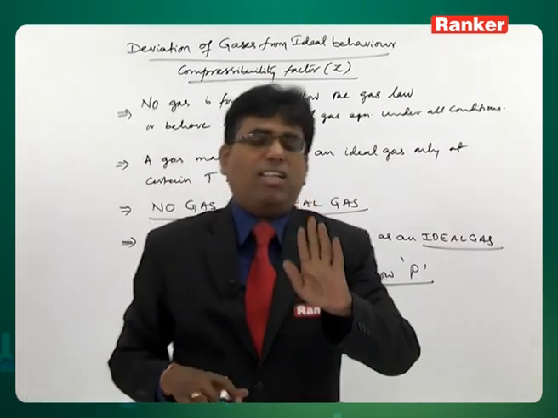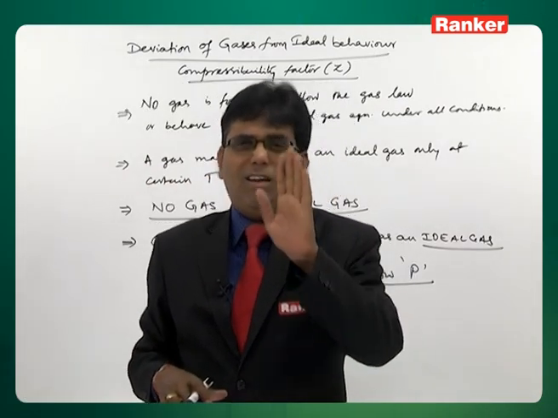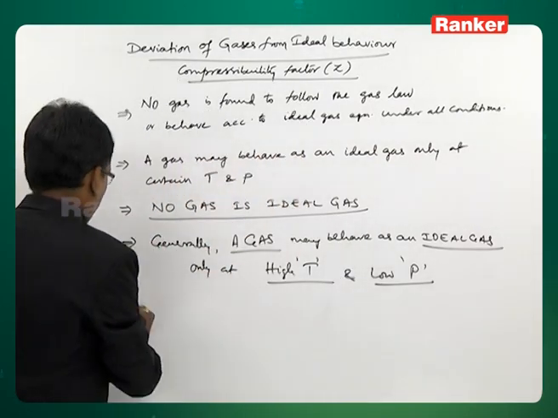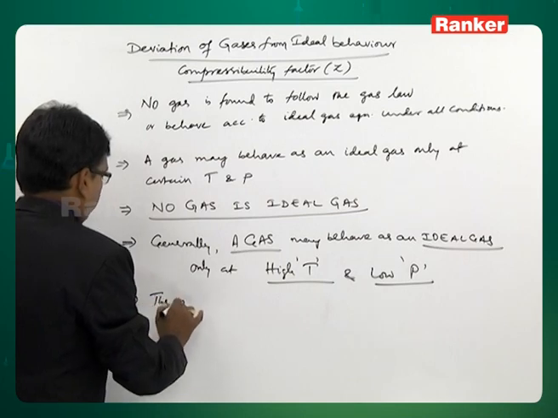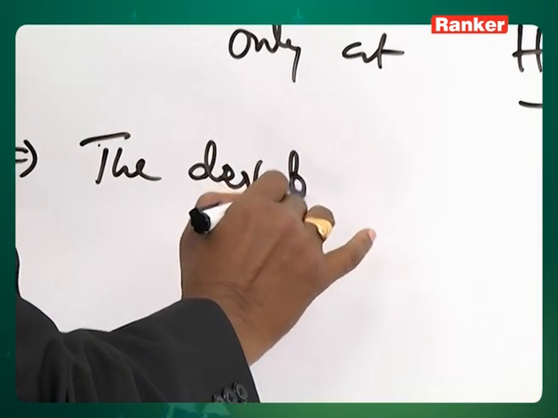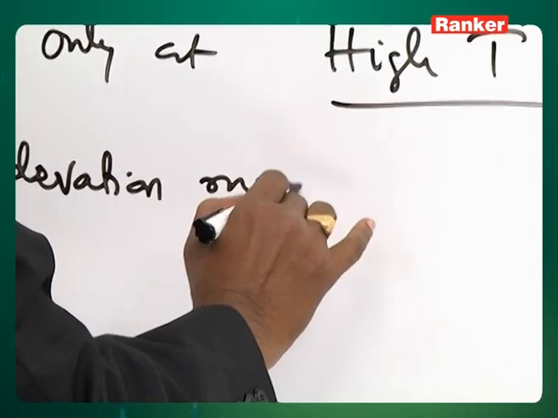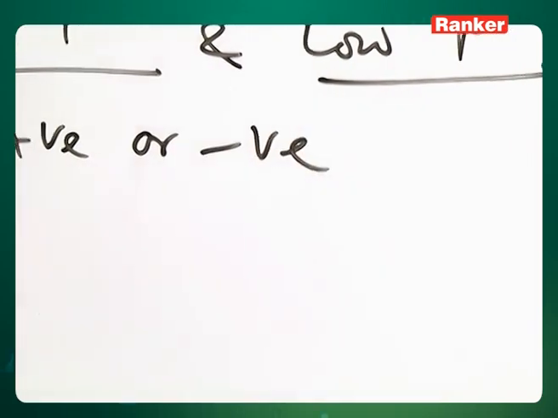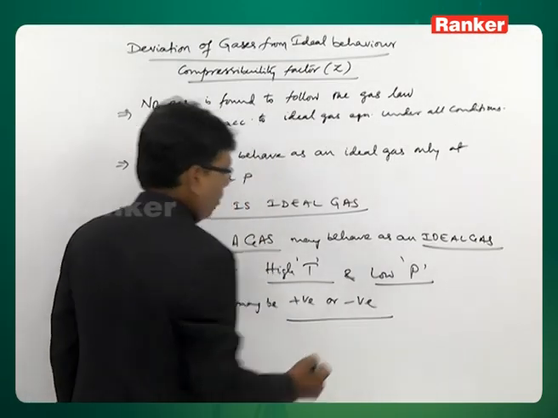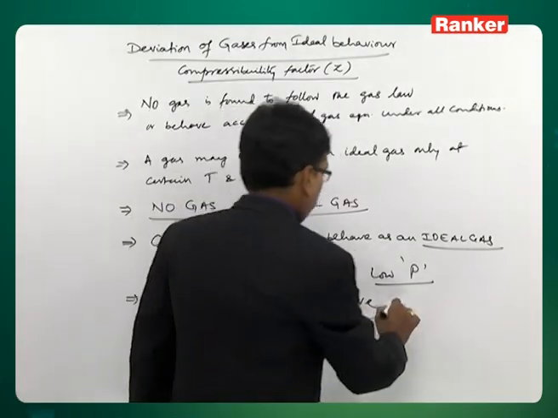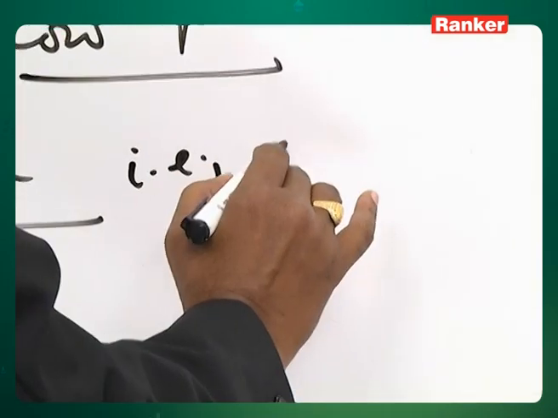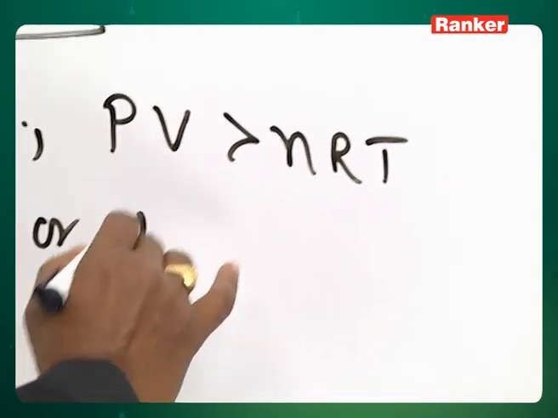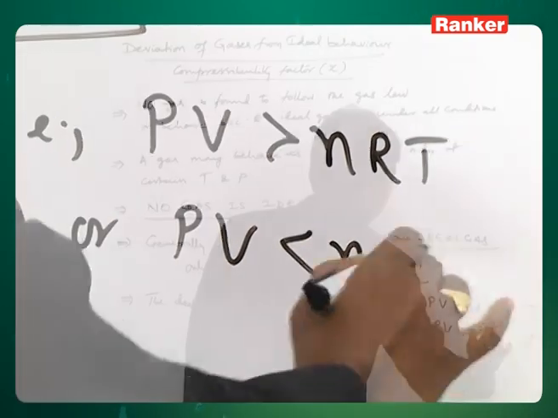So the meaning is basically that all gases are deviating from ideal behavior. In this deviation, the deviation may be positive or negative. That means either PV is greater than nRT or PV is less than nRT.